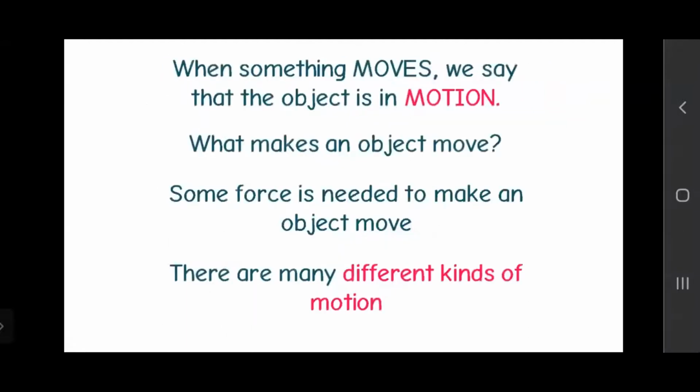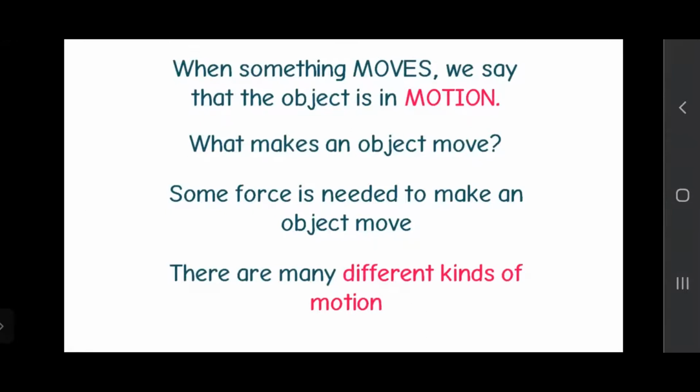Here we can see that when something moves, we can say that the object is in movement. And it comes in movement because of some force. Without force, it will not move. We have to apply force to it, or use our energy for the movement. Some type of energy is needed to move the object. It may be your muscular energy, a mechanical force, or a gravitational force. Any type of force is needed for the motion, or it may be some fuel.